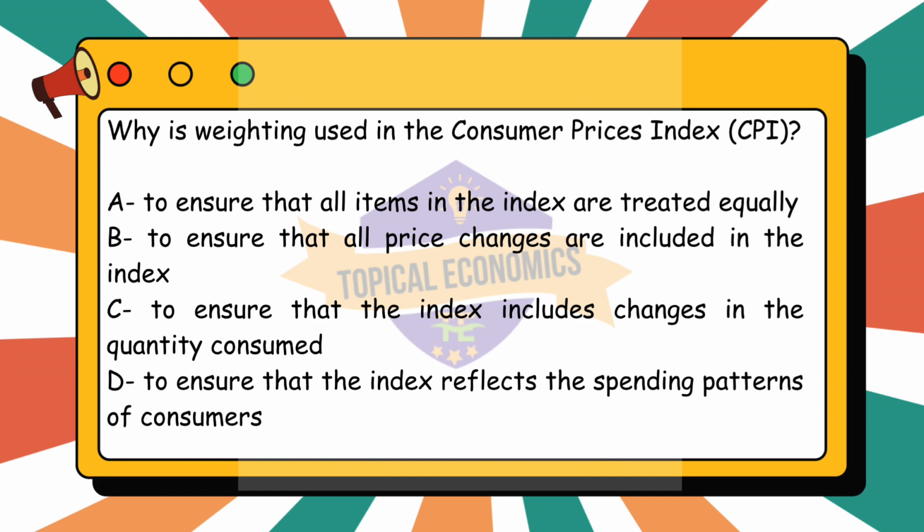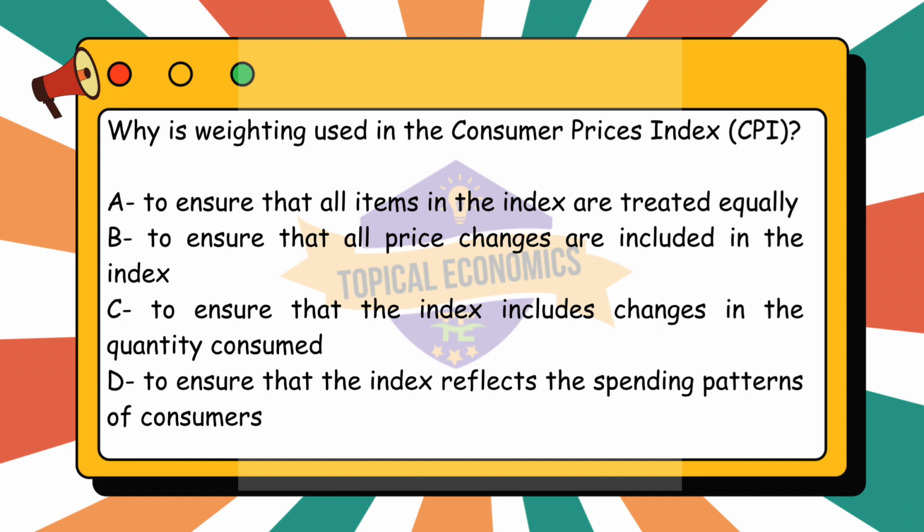Why is weighting used in the Consumer Prices Index, CPI? A. To ensure that all items in the index are treated equally. B. To ensure that all price changes are included in the index. C. To ensure that the index includes changes in the quantity consumed. D. To ensure that the index reflects the spending patterns of consumers. This question is from year 2021 October-November version 1 paper. The correct answer for this question is option D.